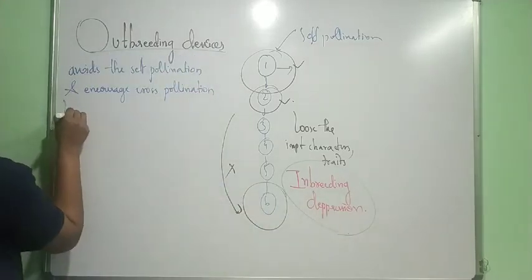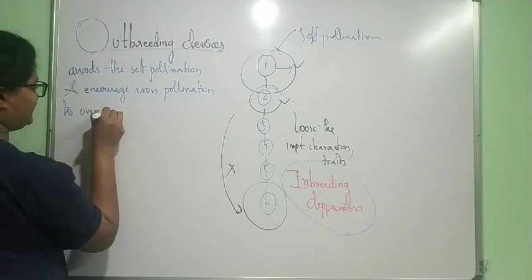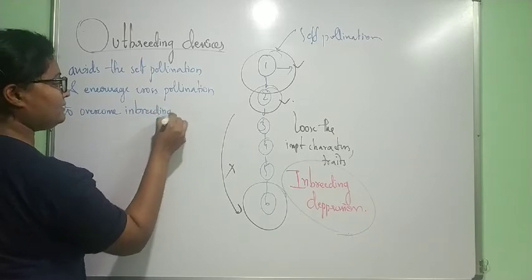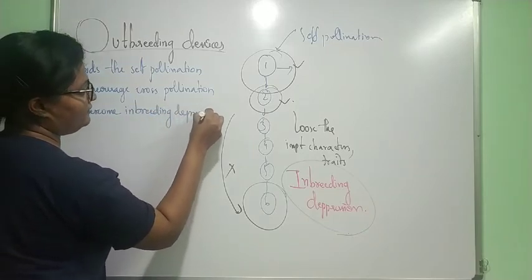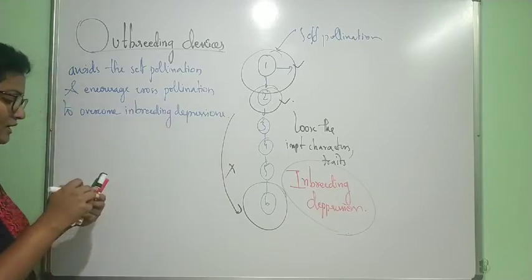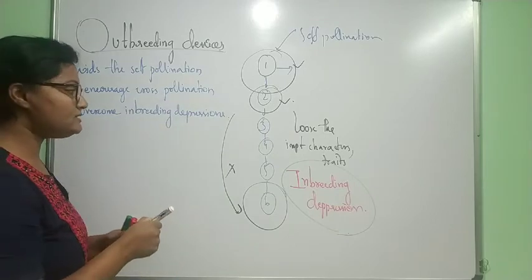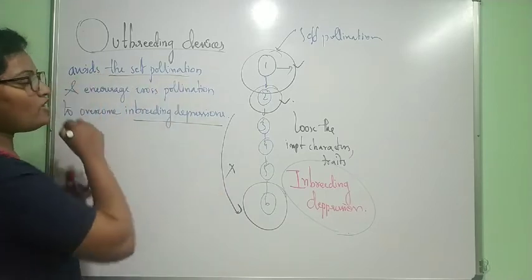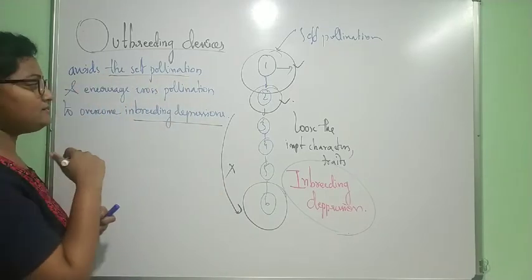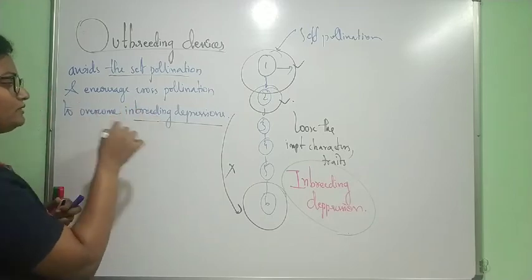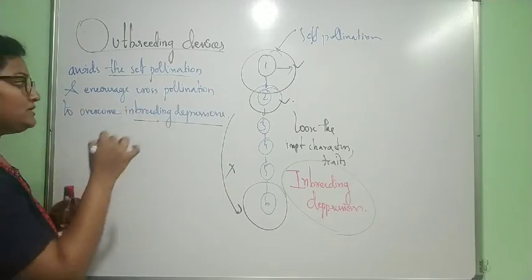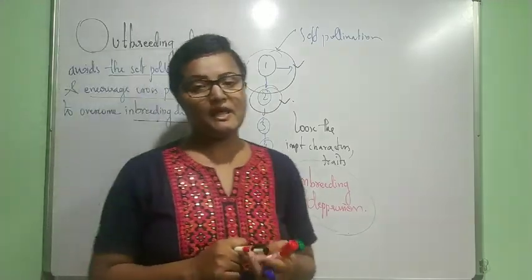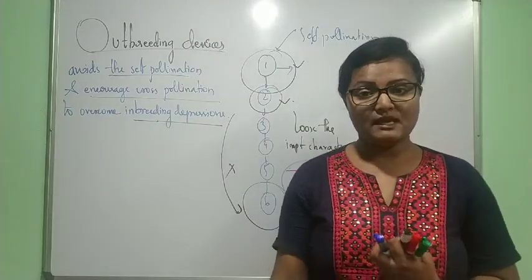To overcome inbreeding depressions. Basically, they are self-pollinators. But to overcome the inbreeding depression, they switch to cross-pollination. They undergo cross-pollination and can make variations in their generation.